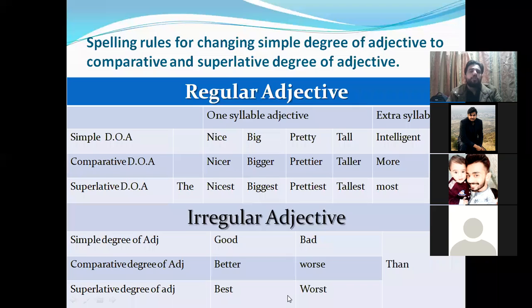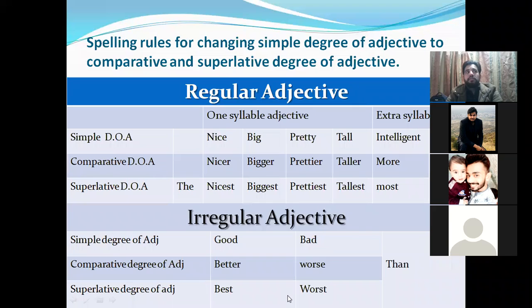Now we are coming to superlative, but also after the comparative degree of adjective, you will add than. Like nicer than, bigger than, prettier than, taller than, more intelligent than. For comparison, we use than after that. Like my car is nicer than yours. Understand? Like this is bigger than that.